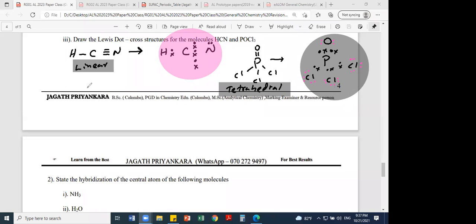Okay, question number 2. Shall I erase this? Please raise your hand those who got question number 3. Yes, Dulshan, you have to include the lone pairs, otherwise no marks in the exam.